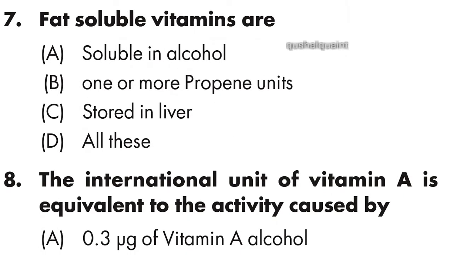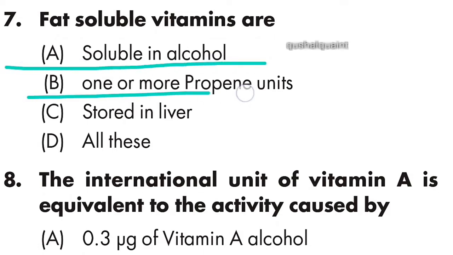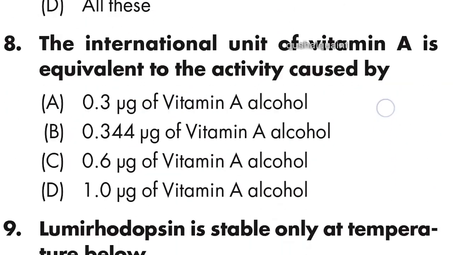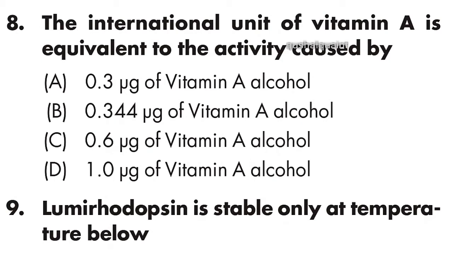Next question: fat soluble vitamins are soluble in alcohol, contain one or more isoprene units, and are stored in liver. Option D is right, all of these. Fat soluble vitamins are A, D, E and K. They contain 5 carbon units and are stored in liver and adipose tissues. So option D is right, all these.